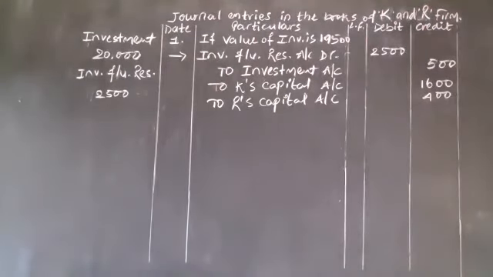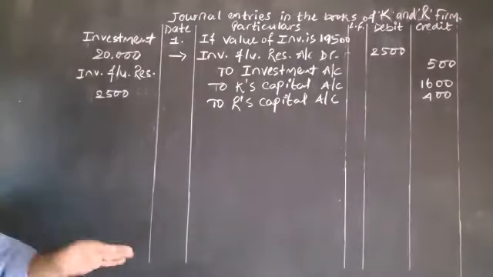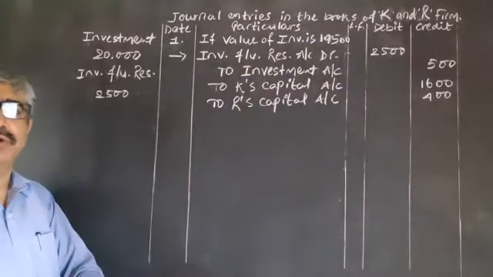First of all, the amount of investment, how much is it? It is 20,000. Fluctuation reserve is 2,500. Then the adjustment, the value change, only the first option. The value change comes to 19,500. Is that clear? So, 500 reduced. Let me give you one more option for understanding. See, 3-4 options I am going to give.